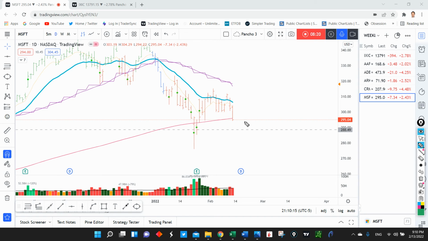Now, how do you manage this trade? Of course, try to get your fill as close to this declining 8 exponential moving average, or perhaps you can take a starting position somewhere around this 200 SMA, targeting first a close of the gap that we had on earnings, and then perhaps a move all the way down to this low right here, trailing your stop using the 21 exponential moving average and the 8 exponential moving average right here. So that's basically all the names that I have for you guys.